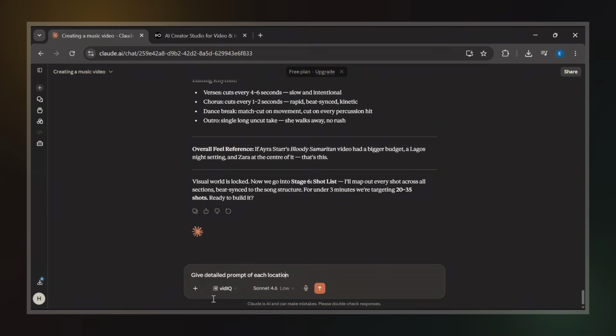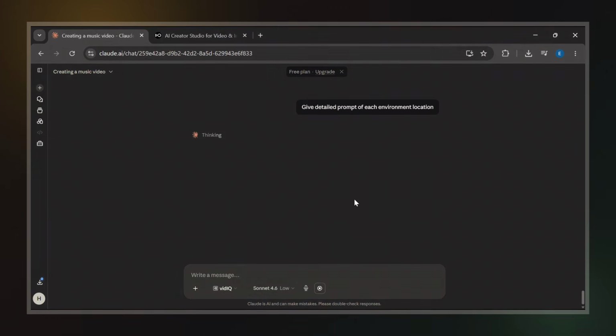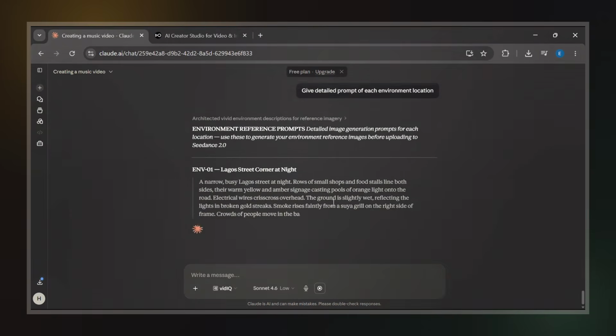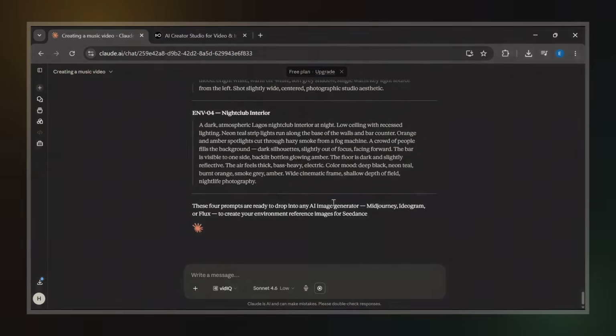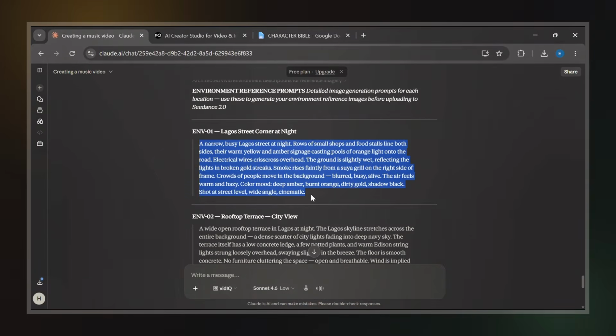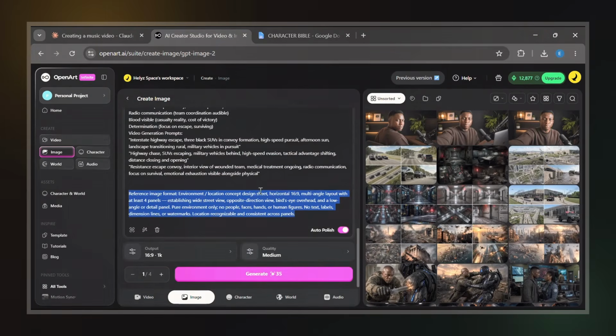So before moving forward, I ask Claude to generate detailed prompts for each environment. Once I do that, Claude starts creating image prompts for every location used throughout the music video. You can take those prompts directly into OpenArt and generate your environment references.